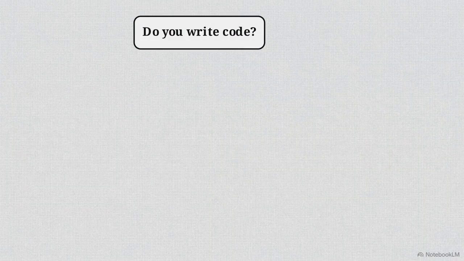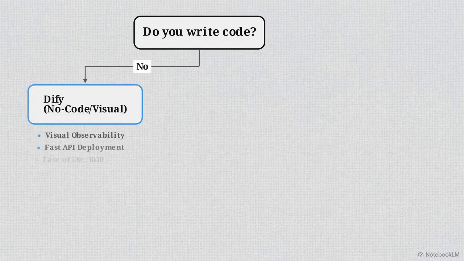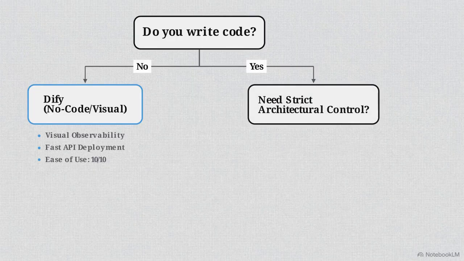To make the right choice, start with this simple decision tree. Question 1. Do you write code? If the answer is no, and you prioritize instant API deployment with visual observability over custom programming, follow this branch directly to Dify. If you do write code, ask yourself the second question.